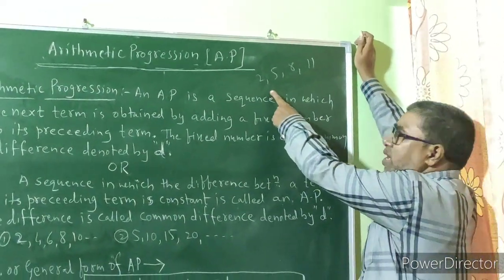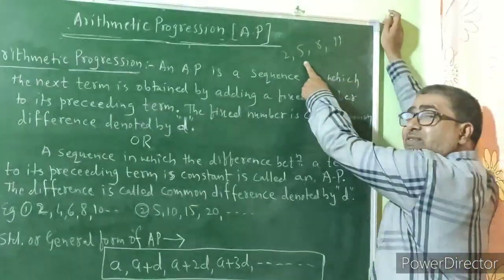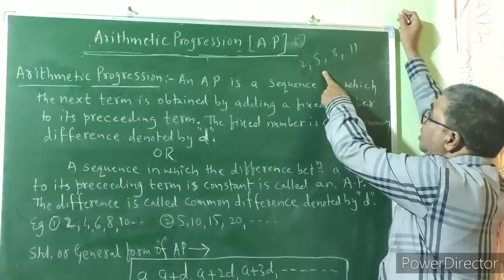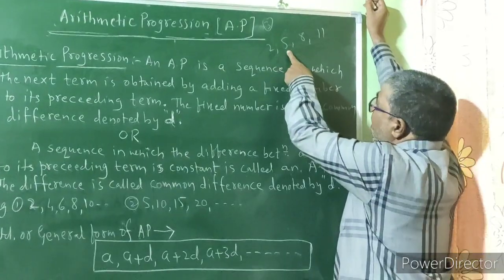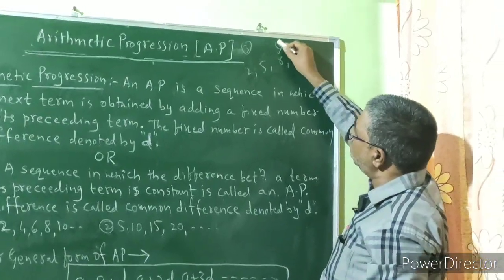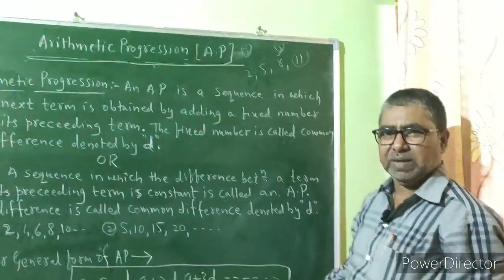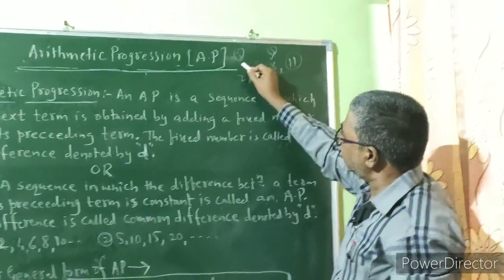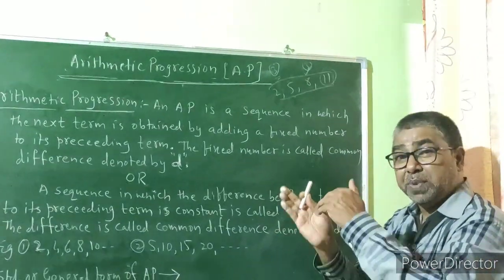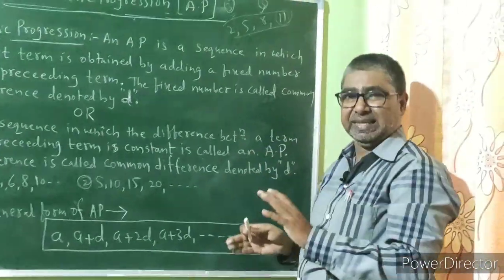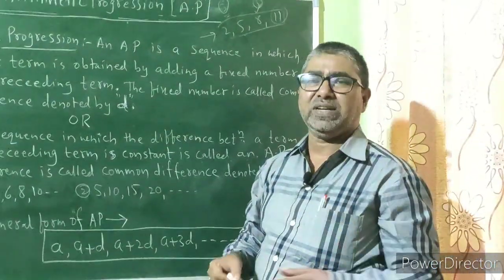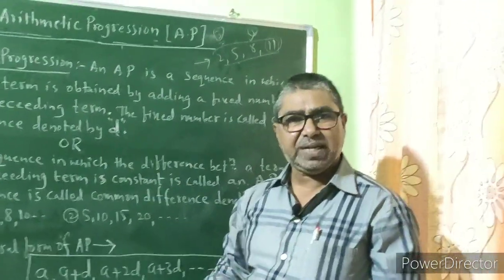Now what number is to be added to 2 to get 5? Obviously we have to add 3 to 2 to get 5, isn't it? If you add 3 to 5, you will get 8. In the same way, if you add 3 to 8, you will get 11. So it means that a fixed number 3 is to be added to the preceding term to get the next term. Such a type of sequence is called an arithmetic progression.